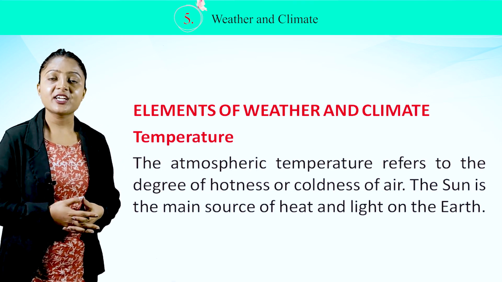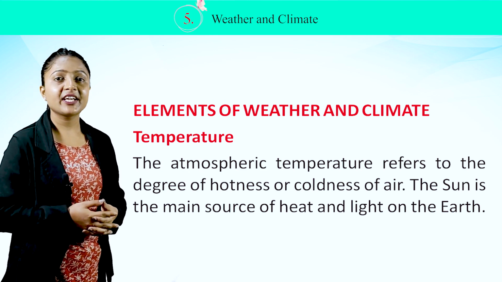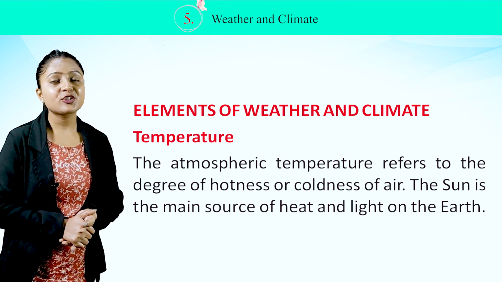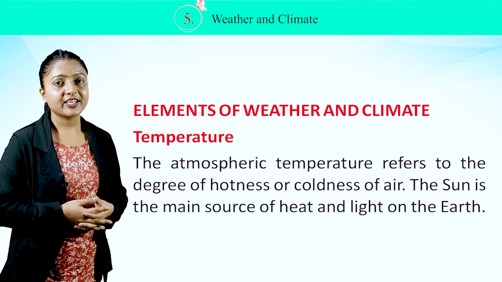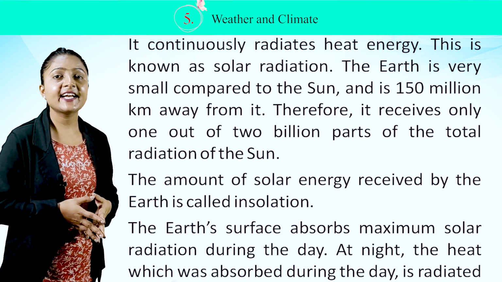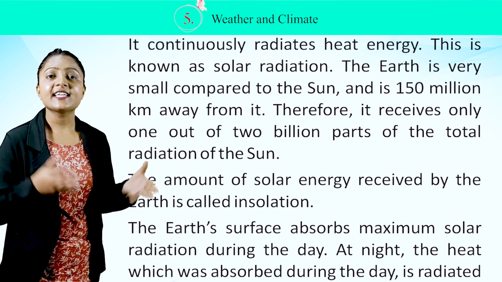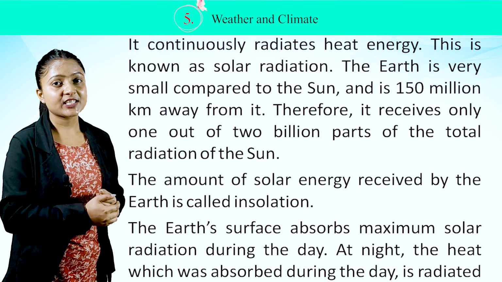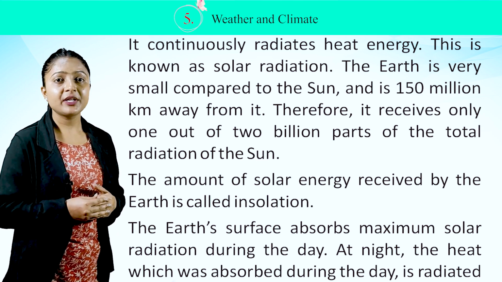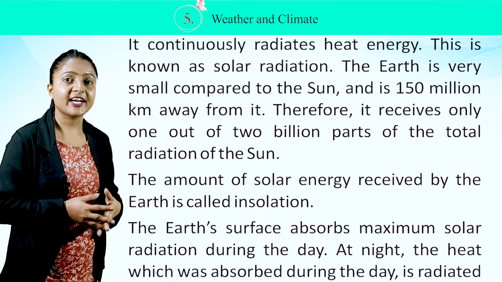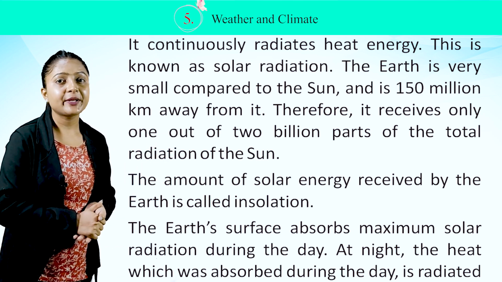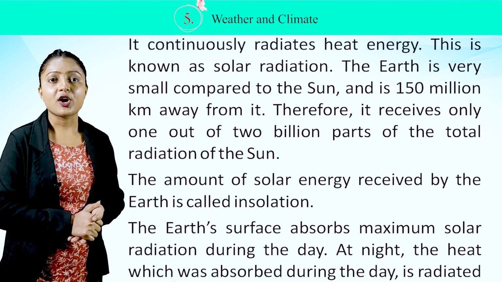Temperature. The atmospheric temperature refers to the degree of hotness or coldness of air. The sun is the main source of heat and light of the earth. It continuously radiates heat energy. This is known as solar radiation. The earth is very small compared to the sun and is 150 million kilometers away from it. Therefore, it receives only 1 out of 2 billion parts of the total radiation of the sun.